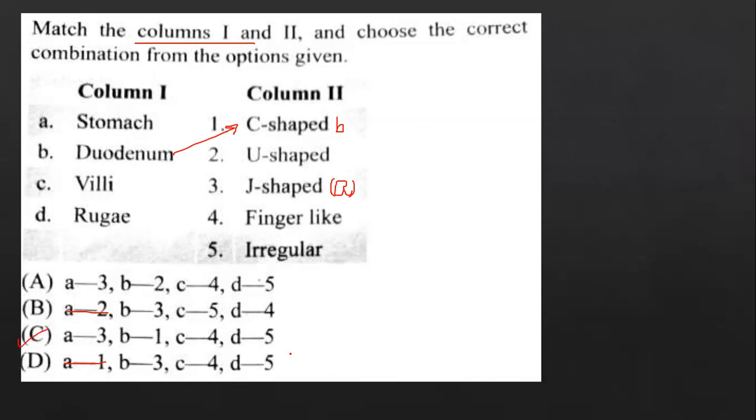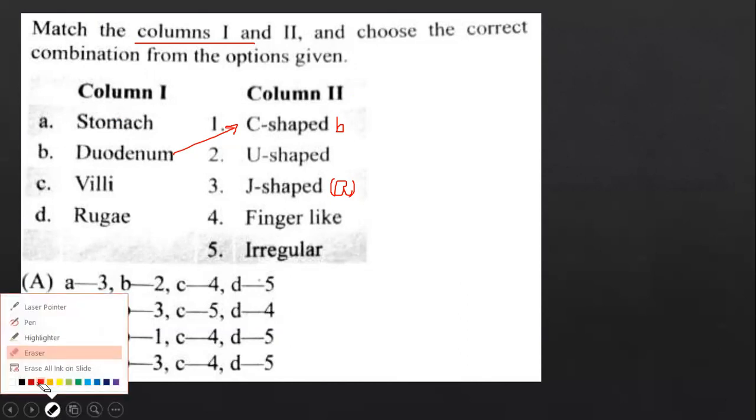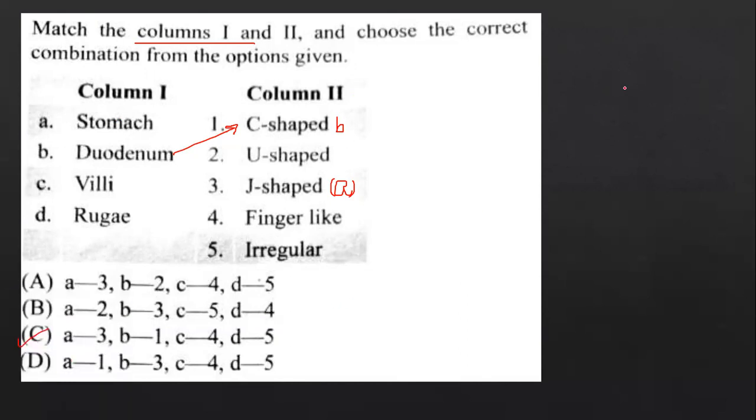For your NEET exam, you should not just mismatch or cross match all the options. A is for 3. So 2 options, A and C will be the answers. Next, you have to go with B. That is a duodenum. It is C-shaped. You got B as 1. So only 1 option is there. So you should not spend your time because you have just 1 minute to answer the questions. And in biology, you have to take just 30 seconds. Okay, you have to just take 30 seconds to answer this.